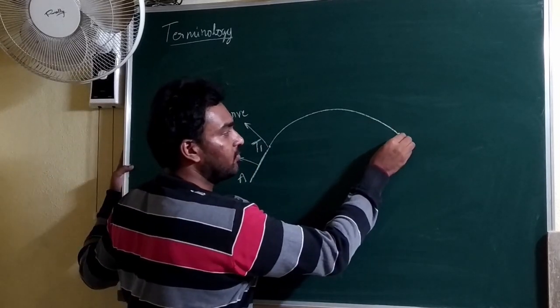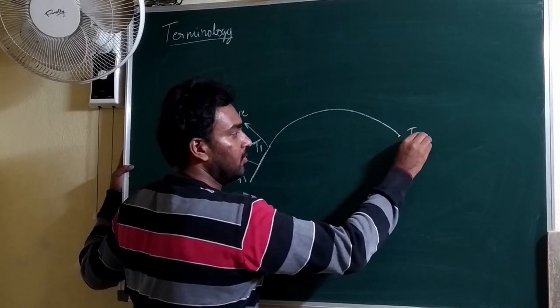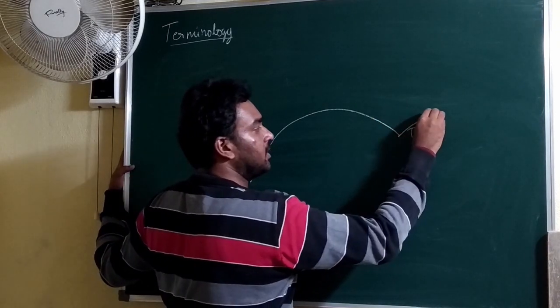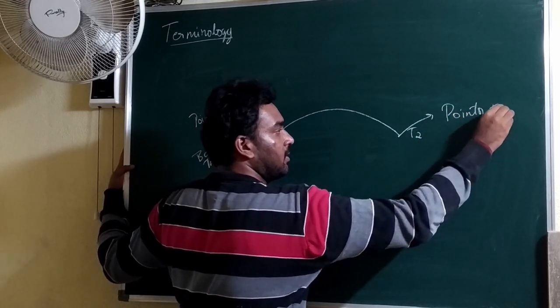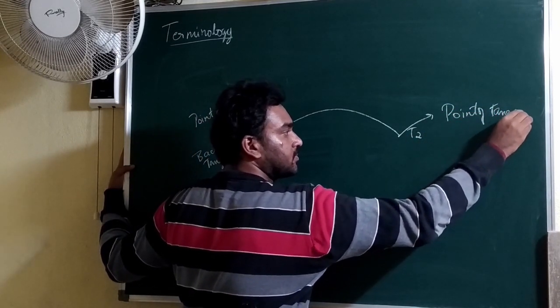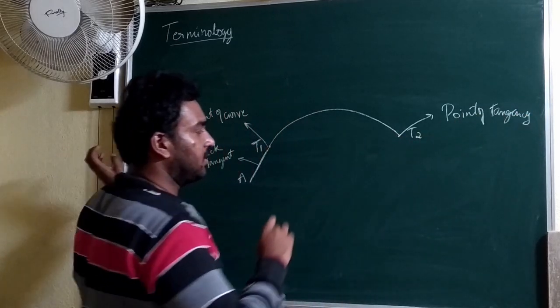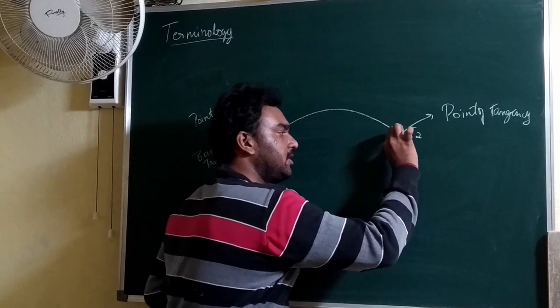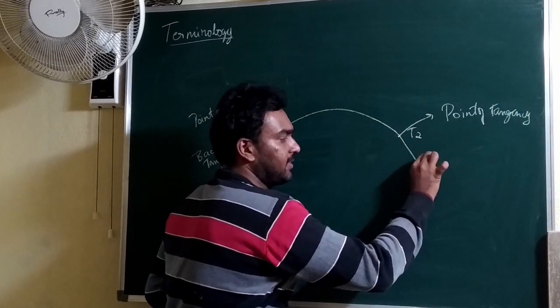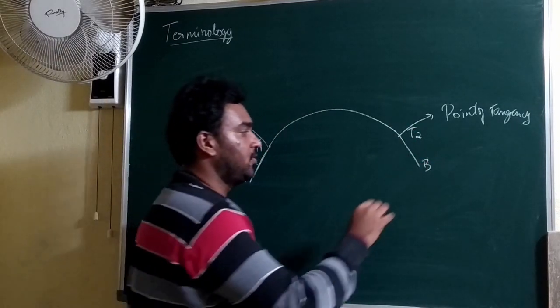Then somewhere the curve will end at T2. This point is said to be the point of tangency. It is the point where the curve ends as well as the point where the tangent starts. Then T2 will extend up to another straight line, that is T2B.